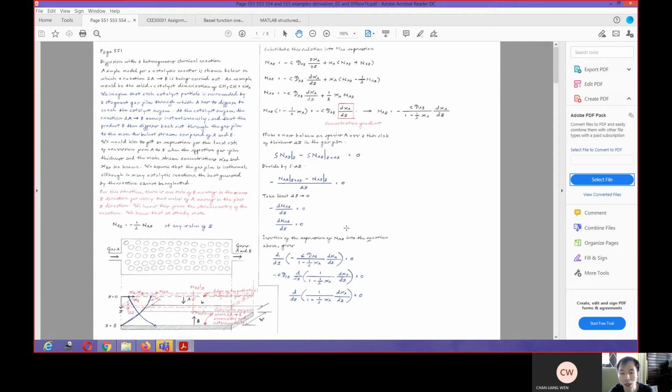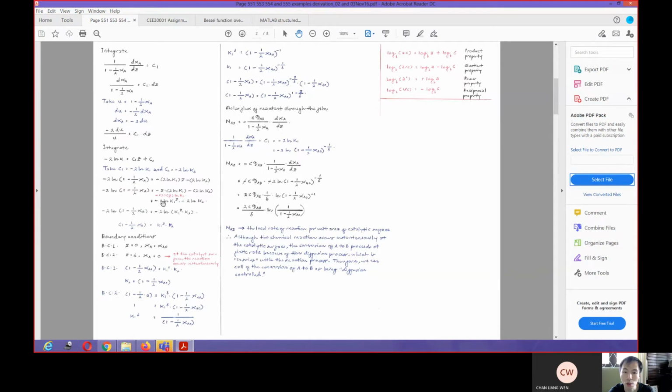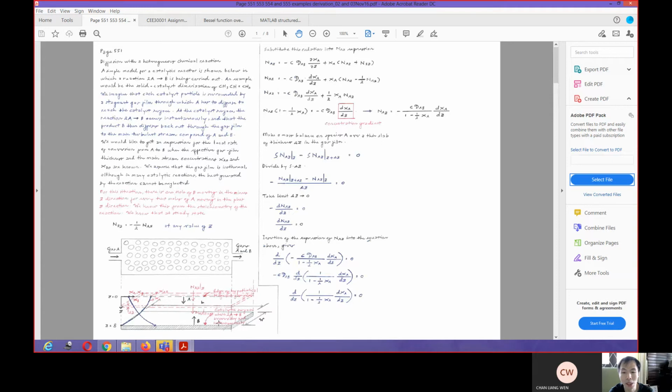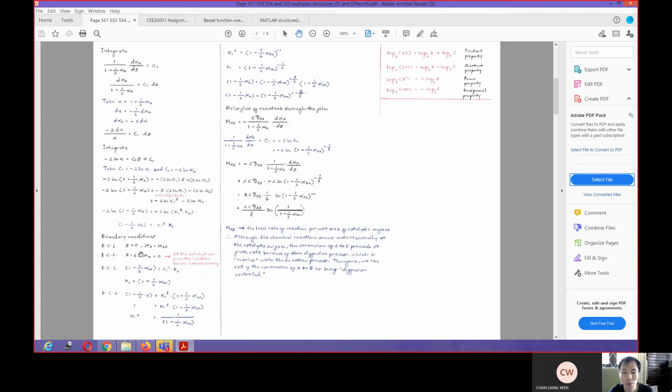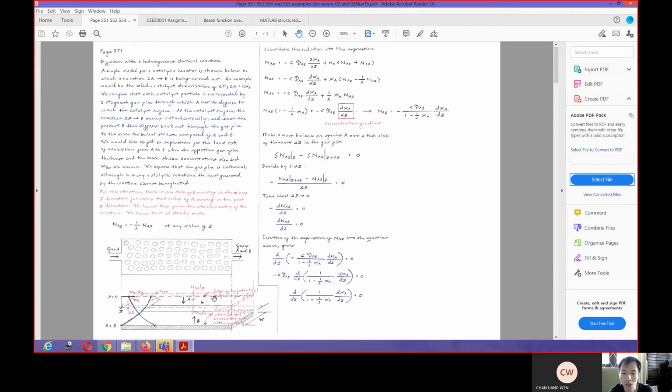I just want to point out that there should be an assumption that connects the system to your combined molar flux equation, so that you will be able to get an N_Az expression as an explicit expression of x_A, for example. Then, if the reaction is happening on the surface, that reaction will be defined within your boundary conditions. This is where it comes in. At BC1, at z equals 0, x_A is equal to x_A0. This is coming from your system.